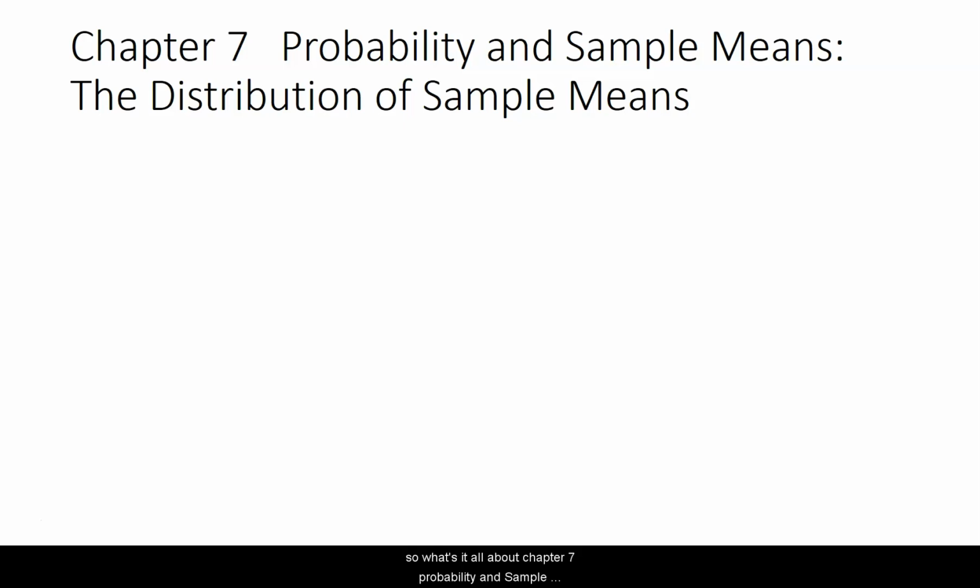So what's it all about? Chapter 7, probability and sample means. And we're going to talk about this new thing called the distribution of sample means. No longer a distribution as we were drawing in black in class. That was a distribution of individual scores that was presumed to be normal. This is a distribution of sample means. If you can imagine means stacked on top of each other in that case. So it's a different thing.